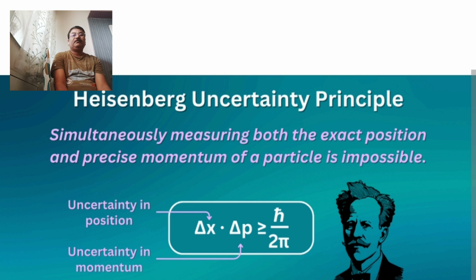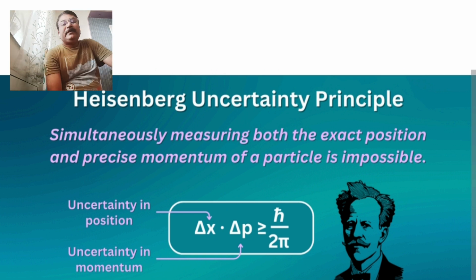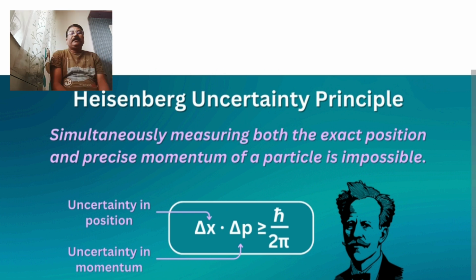This is the theoretical part. Now, Heisenberg's uncertainty principle is explained by an equation. See in the slide. Uncertainty in position, that is delta x, into uncertainty in momentum, delta p, where x stands for position and p stands for momentum.